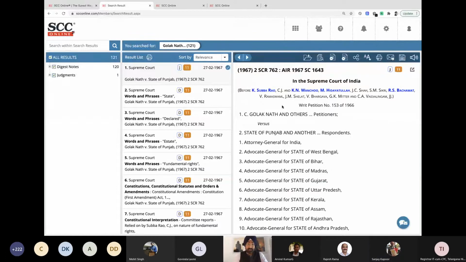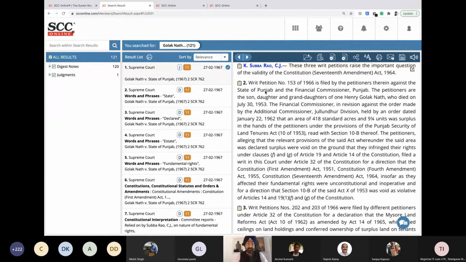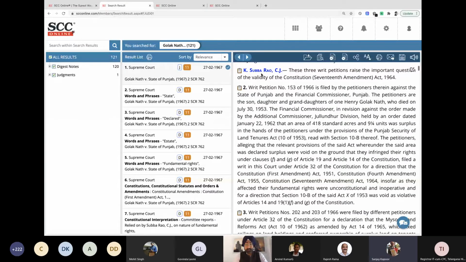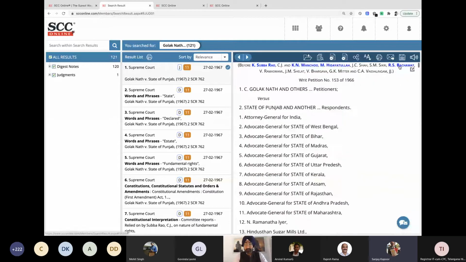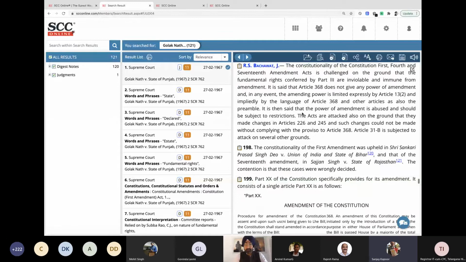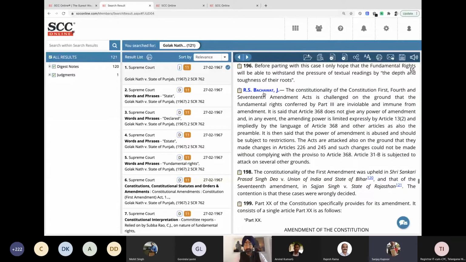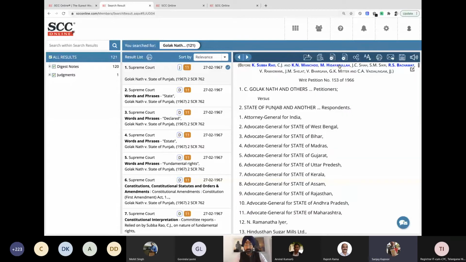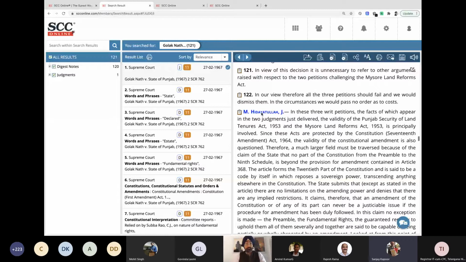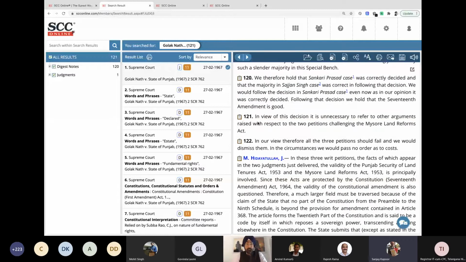And the best part of this is, if I click on any of these names, it will jump to their part of the judgment. Oh, that is a very good feature. In fact, that will save a lot of time, because sometimes in an 11 judges bench, we have all 11 judges giving their own individual part of judgment. So this will be a real great help. But I also distinctly remember that Golaknath was overruled. How can I see where that overruling information is appearing here?